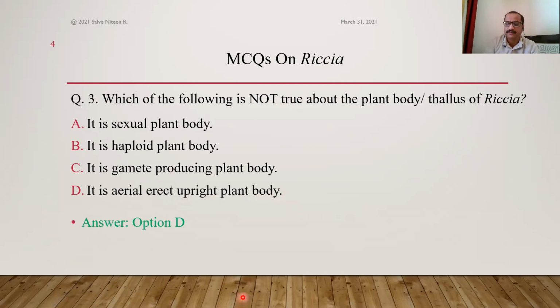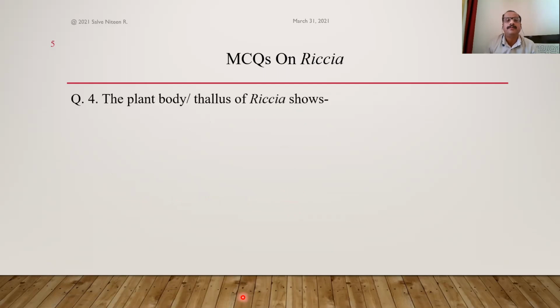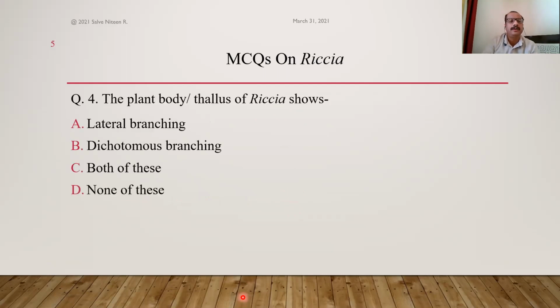Okay, next one. The plant body of Riccia thallus shows lateral branching or dichotomous branching. We studied that this is the characteristic feature of the Riccia plant. It shows dichotomous branching. That means from a single branch at a time, two branches are produced, and each of these two branches again gives rise to two branches at a time. This type of branching is called dichotomous branching, as opposed to lateral branching in which a single branch is produced at a time. So the answer here would be option B.